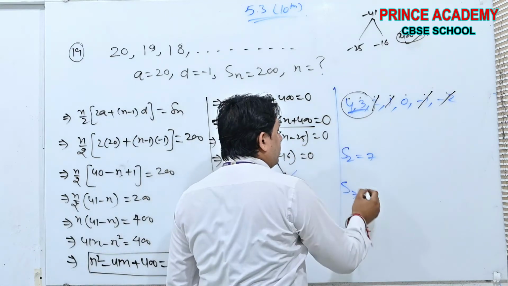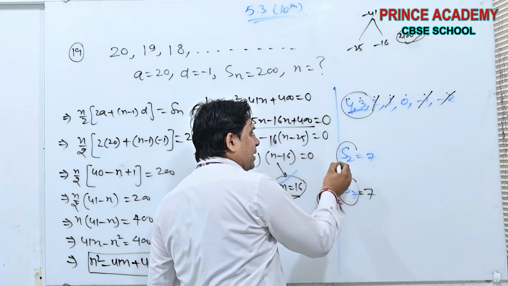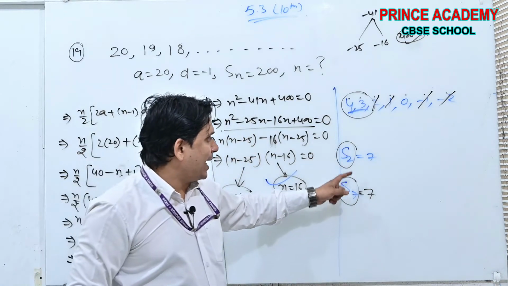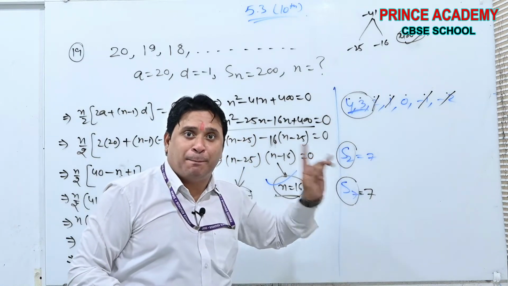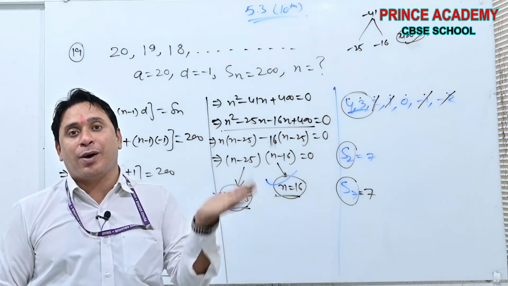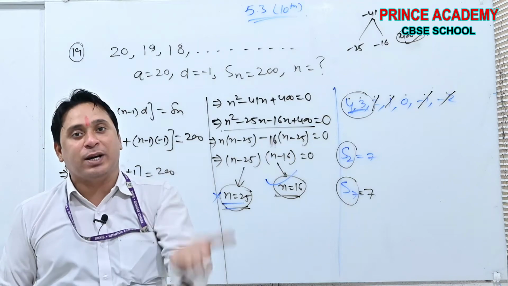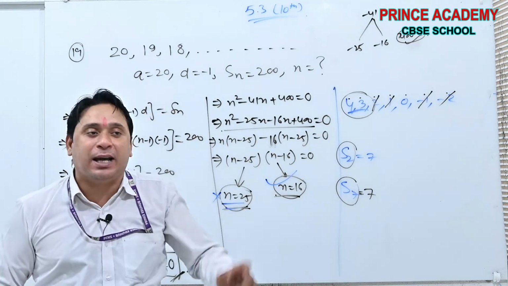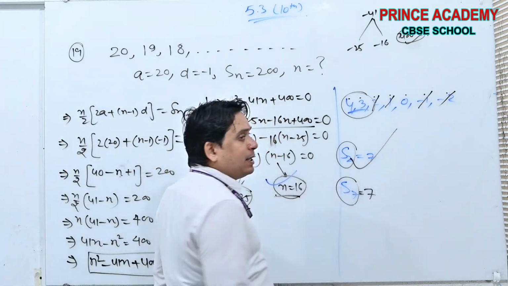This sum is also 7. Yes or no? Both are satisfying the condition of 7. But if we see the practical condition, the number of logs can't be arranged as minus 1, minus 2, minus 3. It can't be.